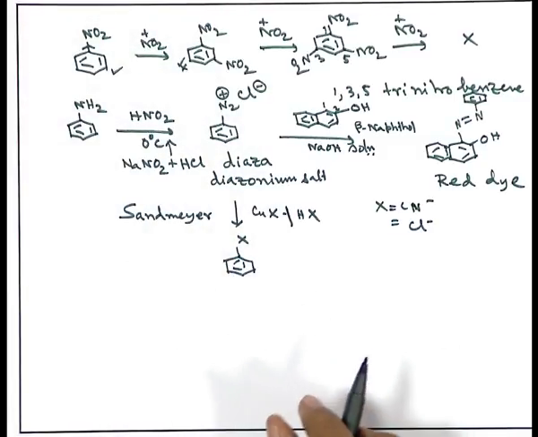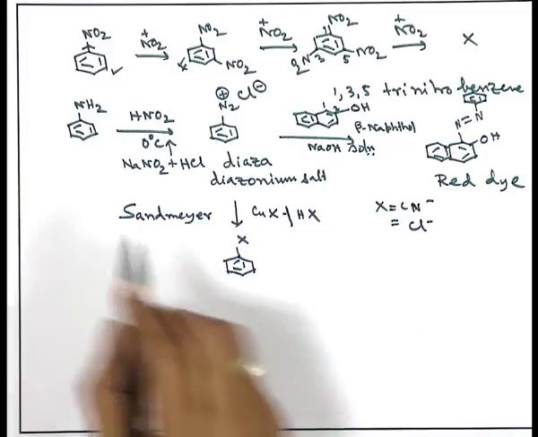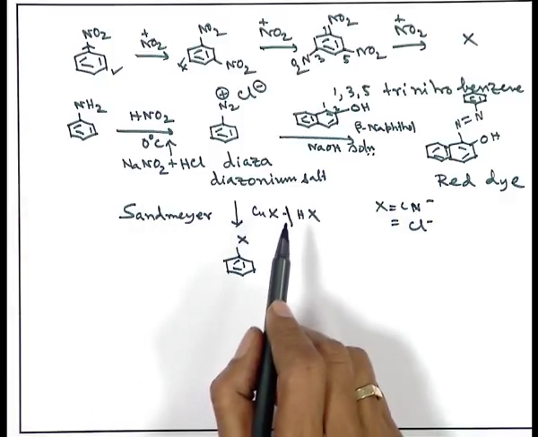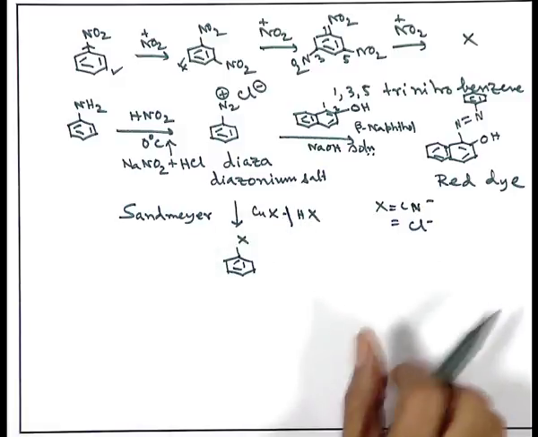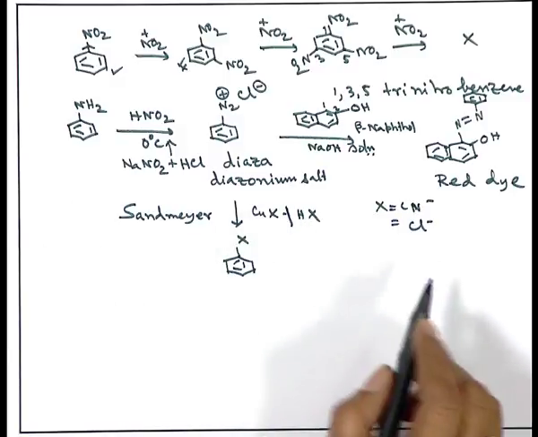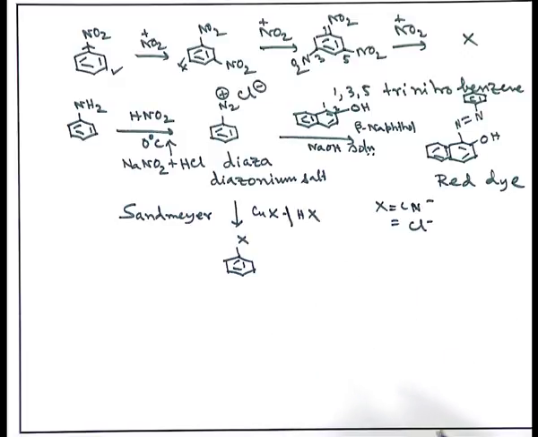One way to make several substituted aromatic compounds is with the carbon nitrogen compound through this diazonium salt, and then the Sandmeyer reaction, where CuX and HX are the reagents, X being chloride, bromide, cyanide, etc.